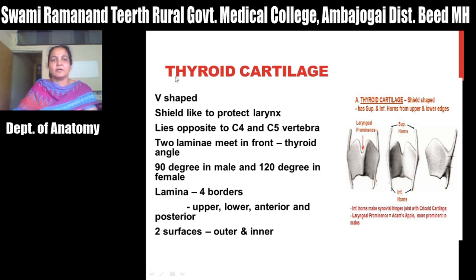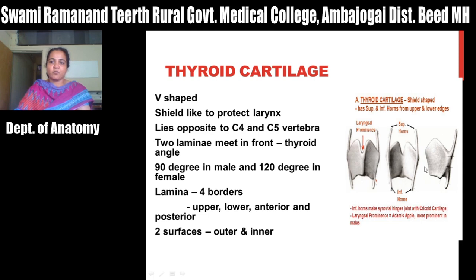First let us see one by one, thyroid cartilage. So this thyroid means shield-like structure. So it is V-shaped and it is shield-like to protect the larynx. So it lies opposite to C4 and C5 vertebrae. It has 2 laminae which are joined anteriorly in the midline. Okay, in front it will be forming this thyroid angle, and this thyroid angle is about 90 degree in male and 120 degree in female.